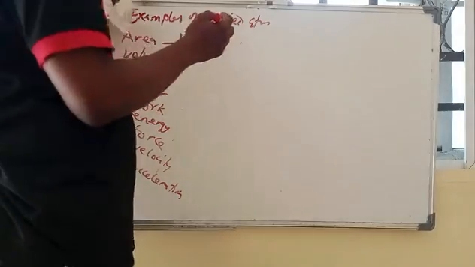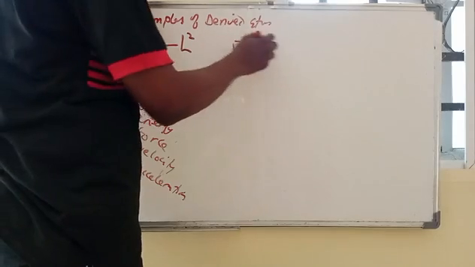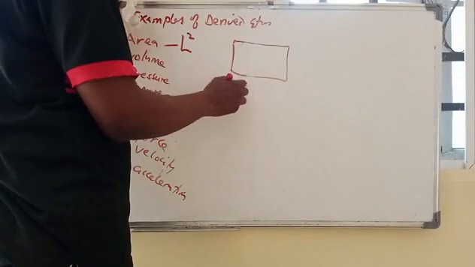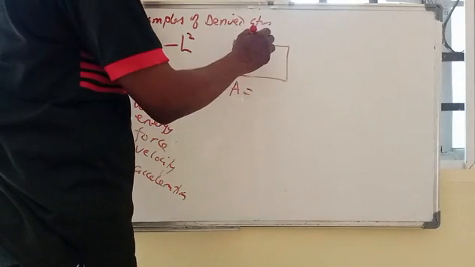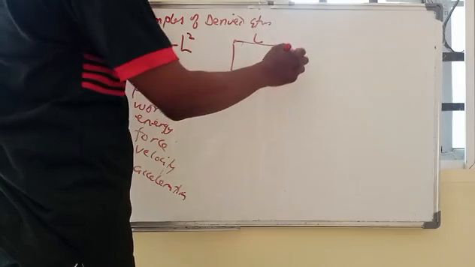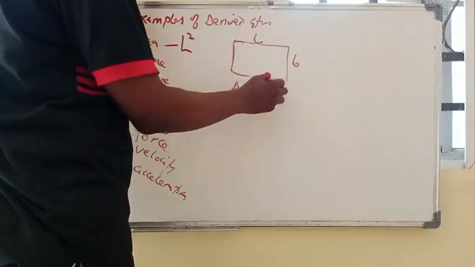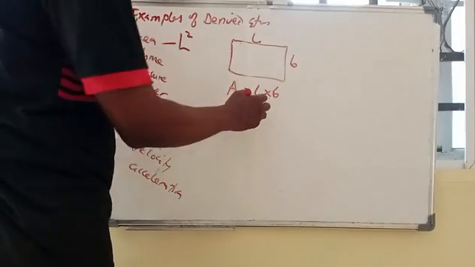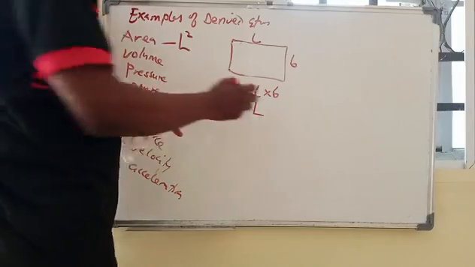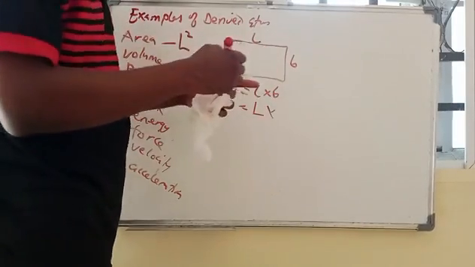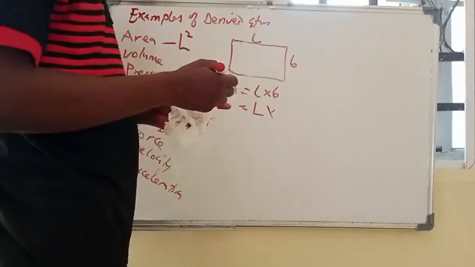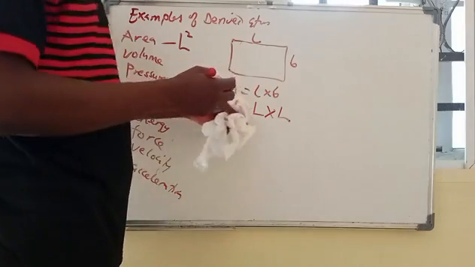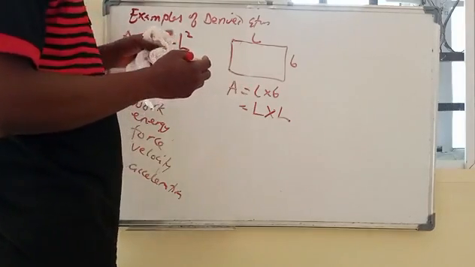For instance, you calculate the area of a rectangle by multiplying length by breadth. Both are measures of length, they only take different names. So you are actually multiplying two lengths, giving rise to L squared.